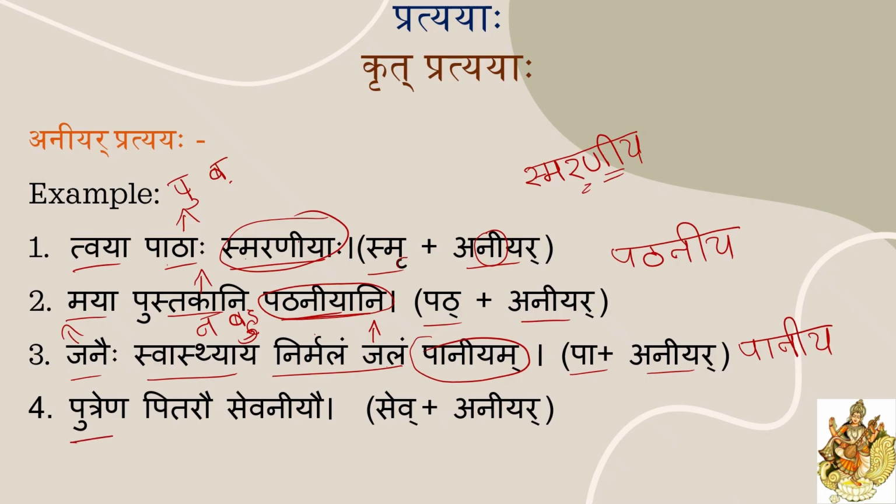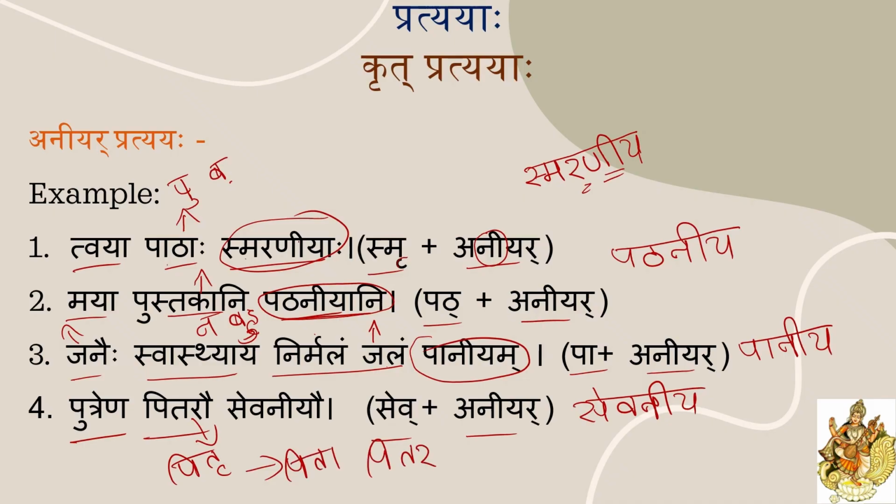Next, the last one: putrena pitarau, seva plus aniyar. Sevaniya is the root word, right? How to use it in a sentence? Here the karma padam is pitarau. The root word is pitru, and in Prathama Vibhakti: pita, pitarau, pitaraha. Right? So here pitarau means it is Dvivachan. Dvivachan padam. Pulling Dvivachan it is. So here the sevaniya word becomes sevaniyau. Sevaniyaha, sevaniyau. Understood?